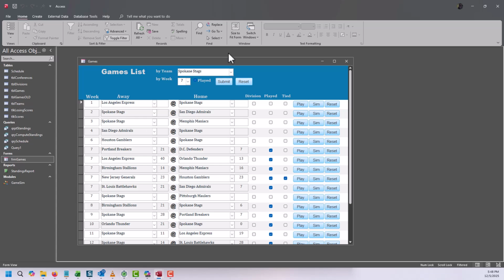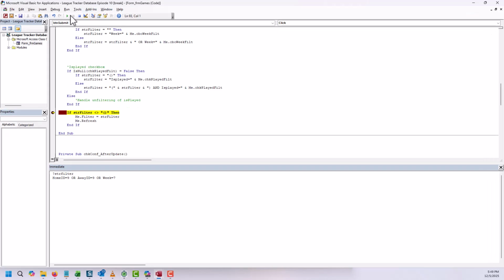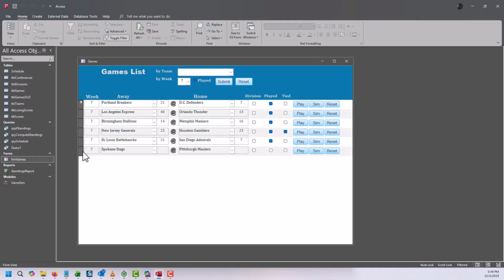If I just want Spokane, if I want Spokane and week 7, well, I can just leave this blank. Let's just go. And there you go, Spokane Week 7. It's not perfect, but you know what?